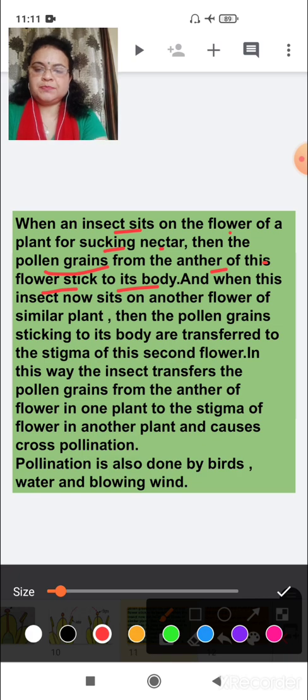How do they stick? The pollen grains present on the male reproductive part are sticky, which means pollen grains contain some sticky parts.